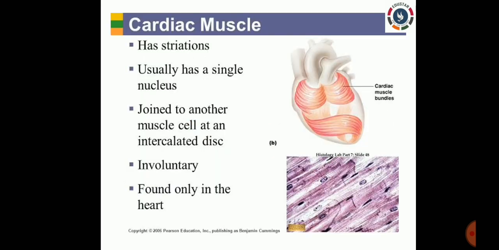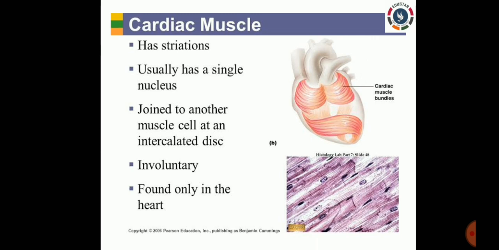Now let us go for the third type of muscle, which is called cardiac muscle. This cardiac muscle is otherwise named heart muscle, because it is present only in the heart. In this muscle the cells are branched and cylindrical in shape, and you can see stripes like those present in the first type of muscle. Here also, uninucleated cells are present.